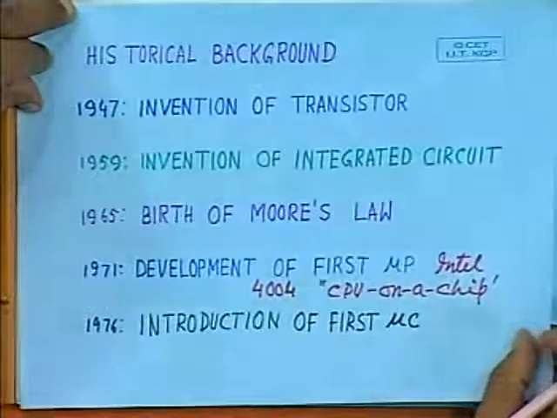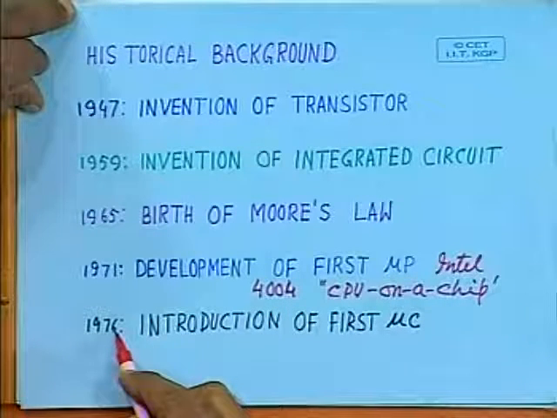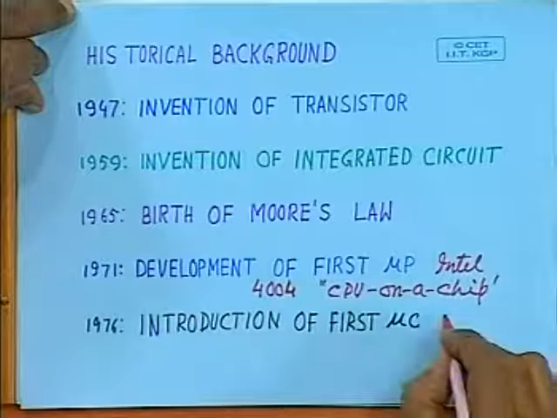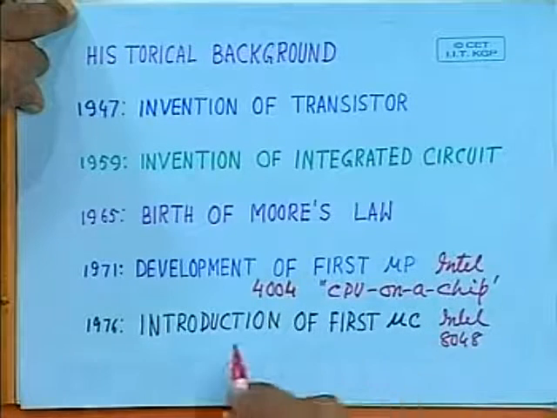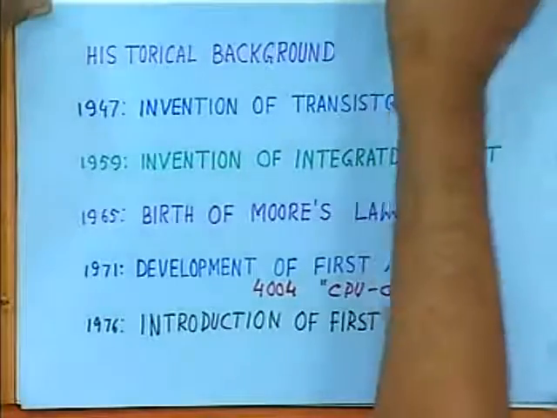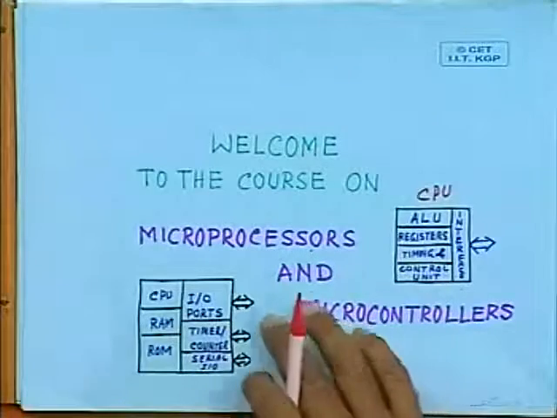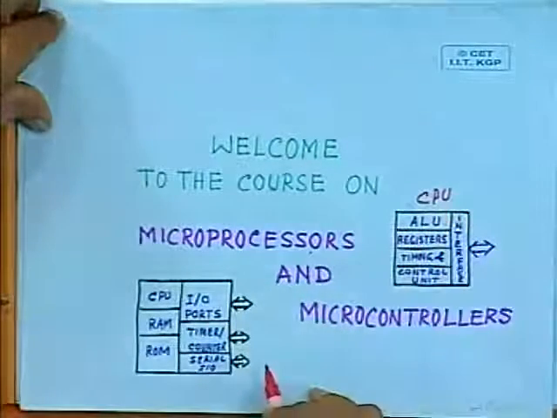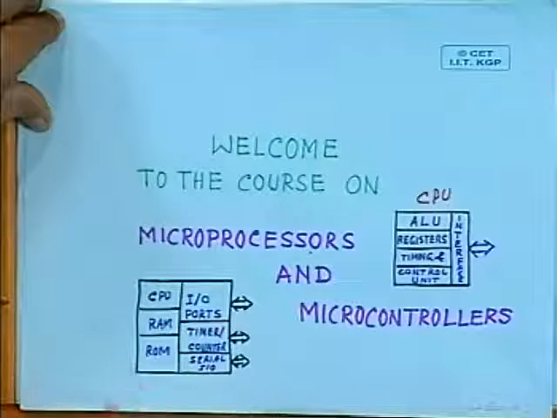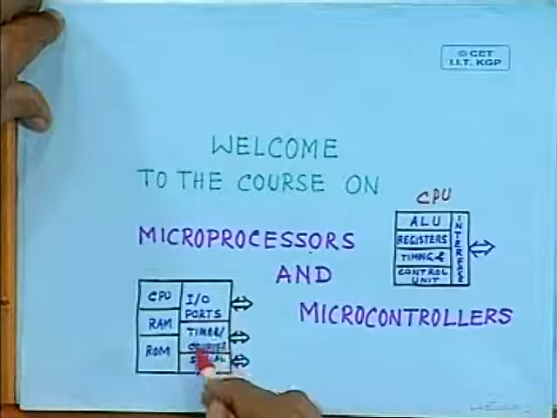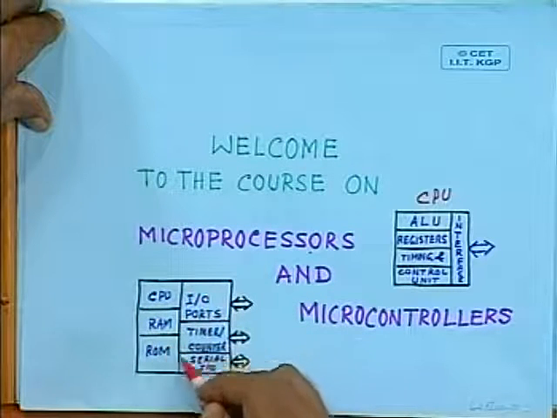And very soon, the microcontroller was also proposed in the year 1976, again by Intel, the 8048. What is a microcontroller? A microcontroller is somewhat different in the sense that not only the CPU but random access memory, read-only memory, some I/O ports, timer counter, serial ports, all are put together on a single chip.